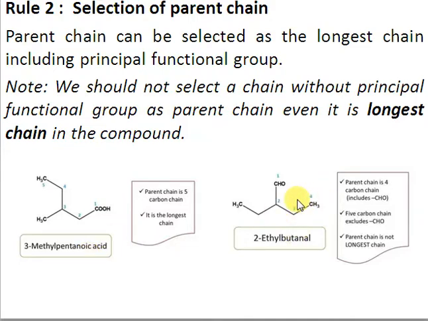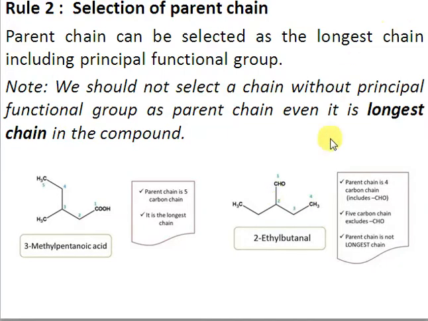So here we have another example. If you want to select the longest continuous chain here, you can see that this is the longest continuous chain, right? This continuous chain has 5 carbons, but when we select this longest continuous chain, the functional group is not part of the chain, so our selection is wrong. Instead of selecting this chain, you can select either this side, right? You can see 1, 2, 3, 4. It has 4 carbons, but still it has the principal functional group, so this selection is right. Or the other way around, you may also select this side. Since the molecule is symmetrical, it doesn't matter if you select this side or that side.